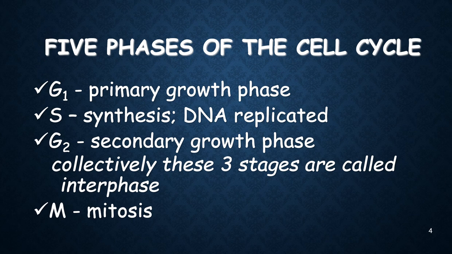After that, when the secondary growth phase is finished, the next phase is the mitosis phase, and mitosis is the process of the division of a single cell into two daughter cells. When we are talking about nuclear separation, one nucleus is separating into two nuclei, and we will talk about all that later on. The next one is cytokinesis, and the last phase of the cell cycle is cytokinesis. Cytokinesis is when there is a total and complete separation of the nucleus and the